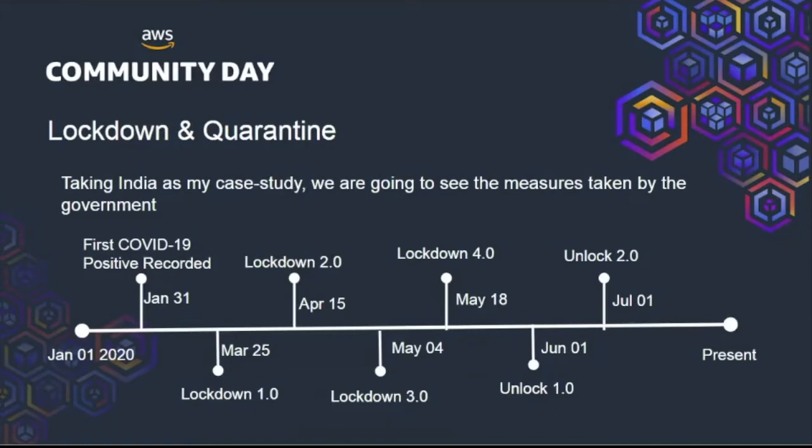After that, the Indian government witnessed a few relaxations, and the policy was relaxed a little. Unlock 1.0 was implemented on June 1, and unlock 2.0 was implemented on July 1st, and this continues till present.